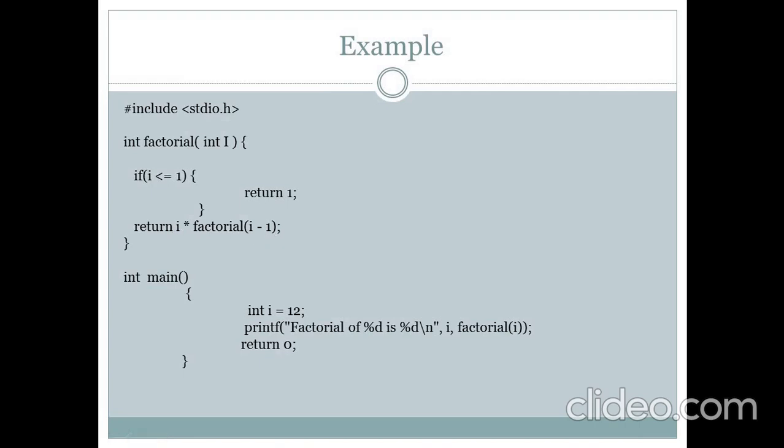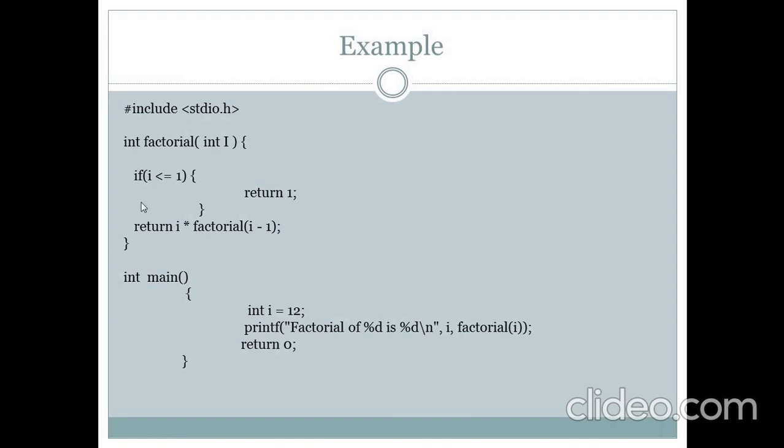So here you can see that in this return call, I into factorial of I minus 1, this factorial of I minus 1 is a function call. Which function? The factorial function is being called, but it is already inside this factorial function. So here we can see that this factorial function is calling itself again. So here recursion occurs. Next is our main function, and you all know that main is a part of C programming or any program.